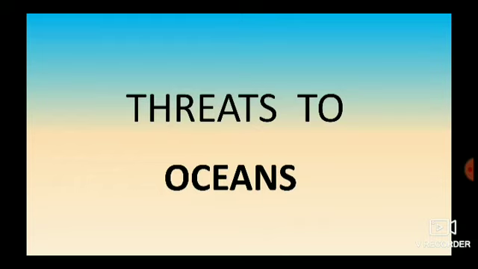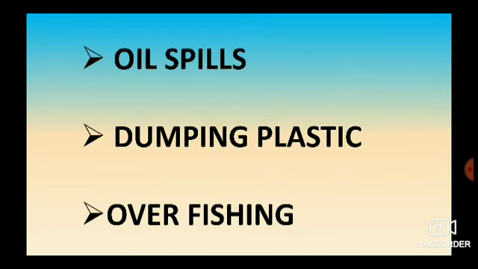What are the major activities that cause threats to the oceans? Let's see now. They are oil spills, dumping plastics and overfishing. What do you mean by oil spills?